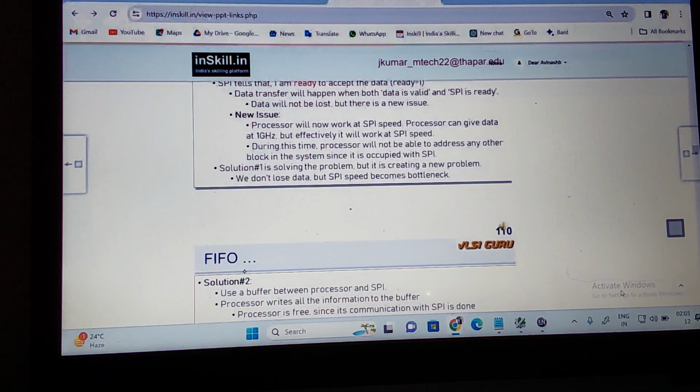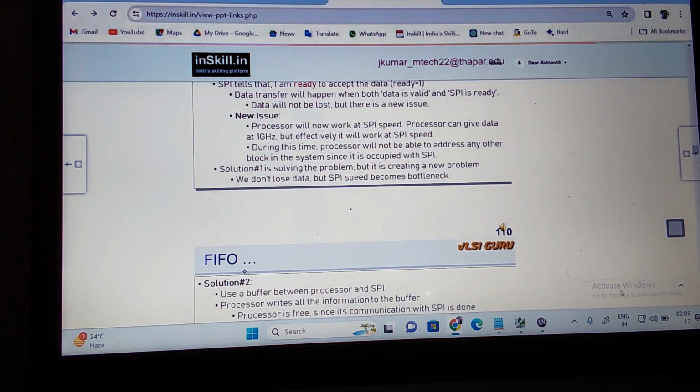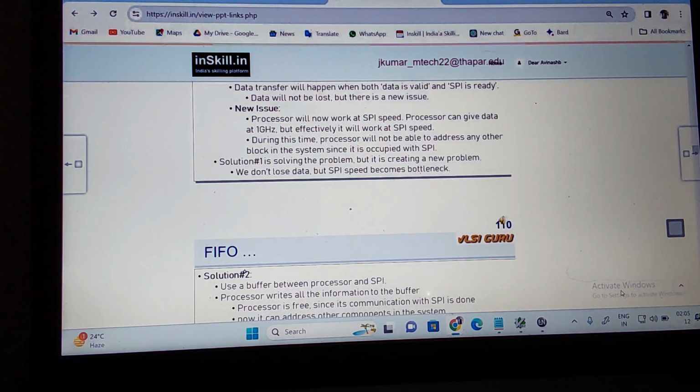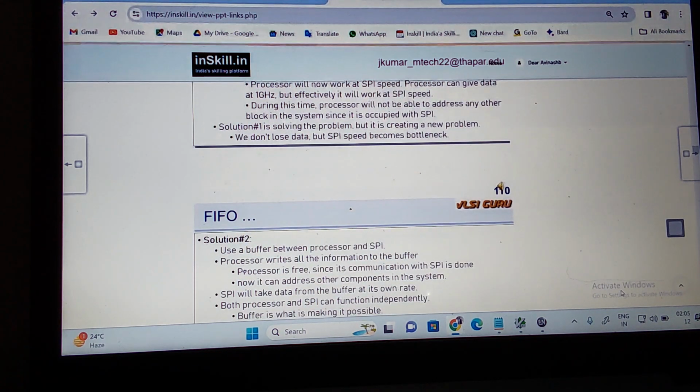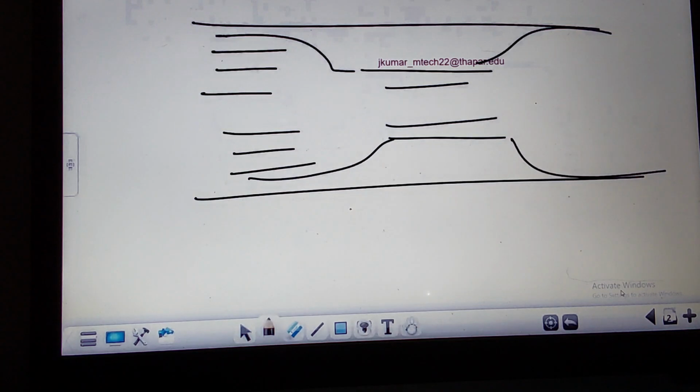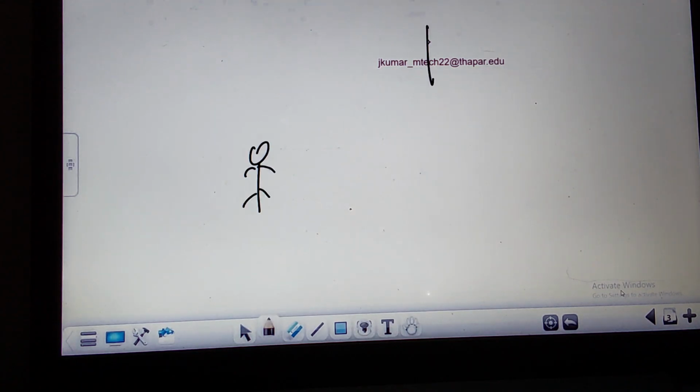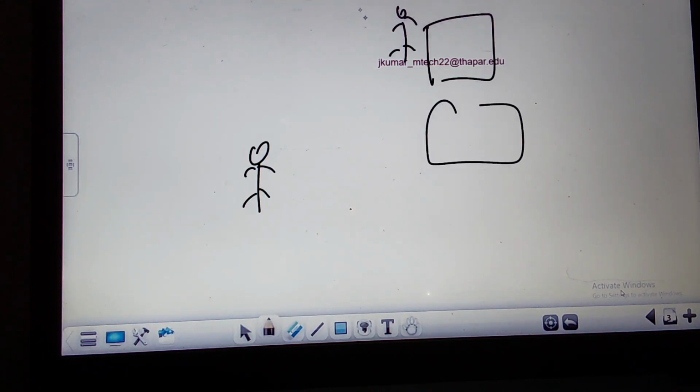What do you think is another way? Use the buffer. So what is the use of the buffer? How does this buffer work here? Now both are working at their own independent rate. Correct? Take an example: there is one person on the ground floor and another person on the first floor. If he is transferring bricks, in 1 minute he can transfer 50 bricks to the other, but the other can receive only 30 bricks. Then there is a problem. Each is working at his own speed. If he is throwing the bricks and the other is not catching them, per minute he is capable of catching only 30, not all 50. Then it is a bottleneck problem here.